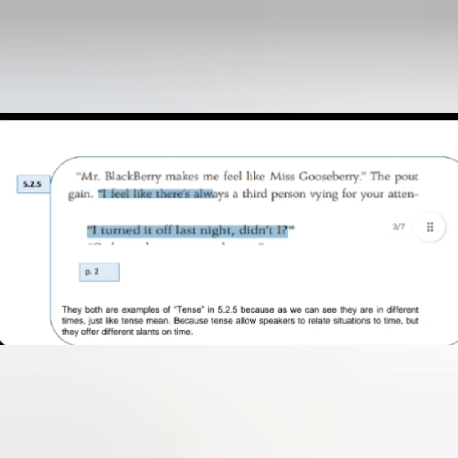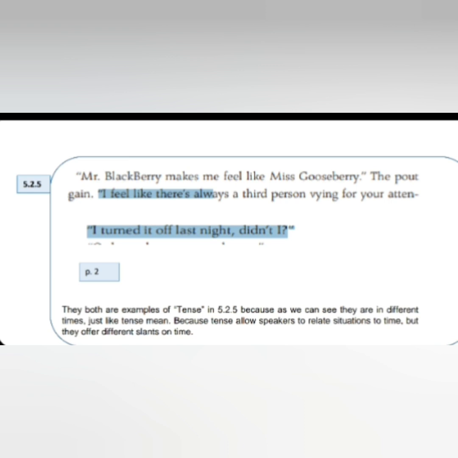Well, continuing with the examples, we have this other. In this one, we have two sentences, to make a comparison between them. The first sentence says, "I feel like there's always," and the other one says, "I turned it off last night."